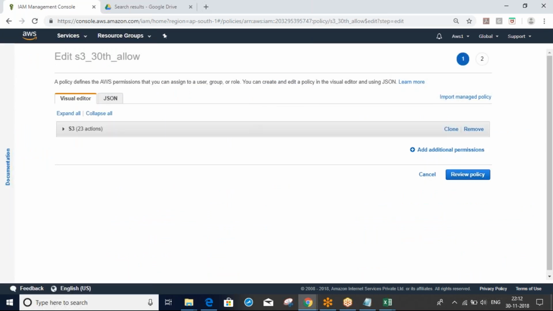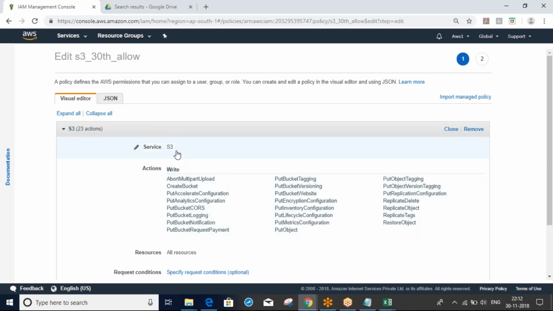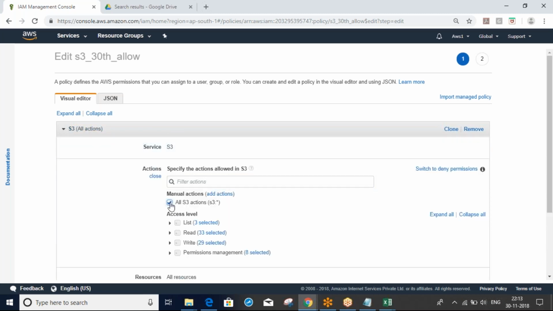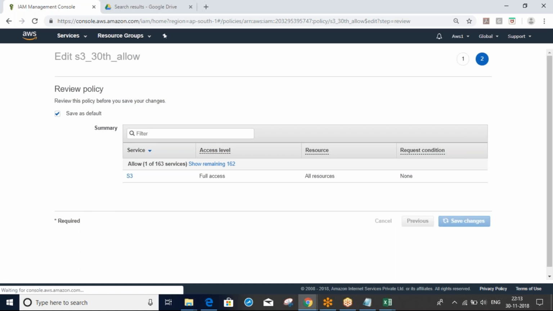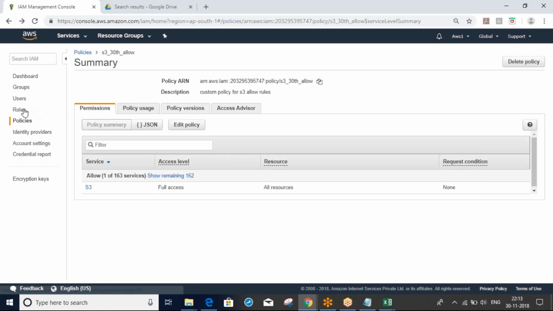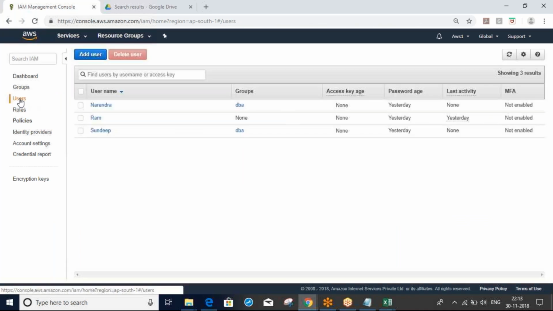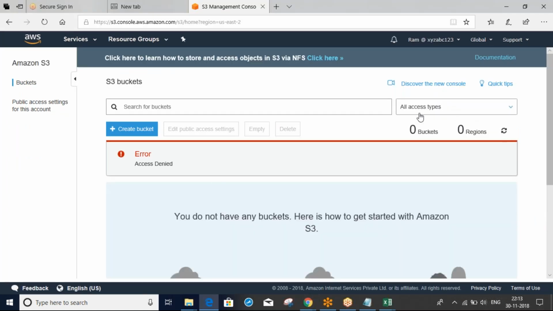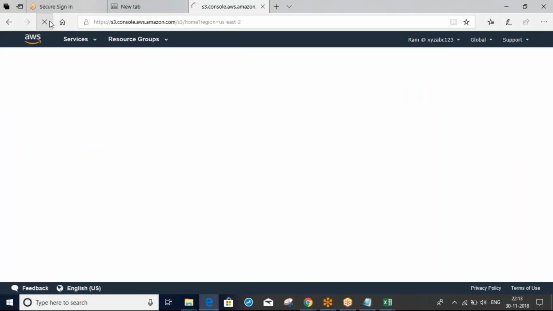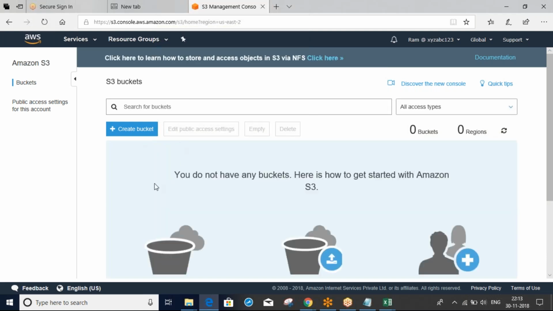Here I will give all access. Review, save changes. Okay, done. Now refresh here. Just refresh. So now you can see, we can't see that error now.